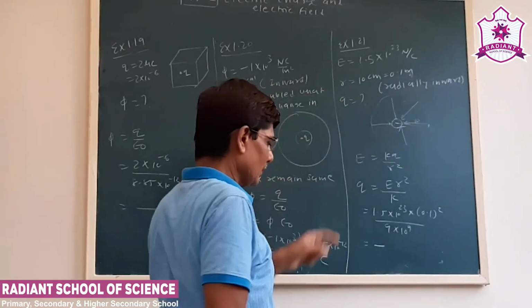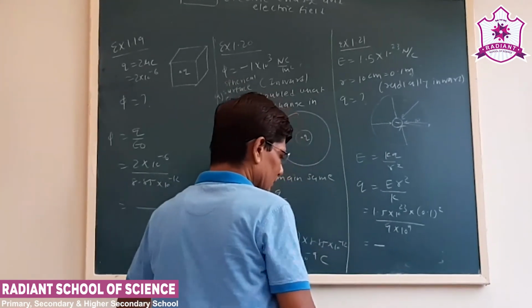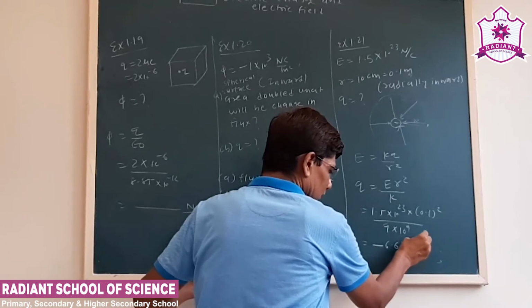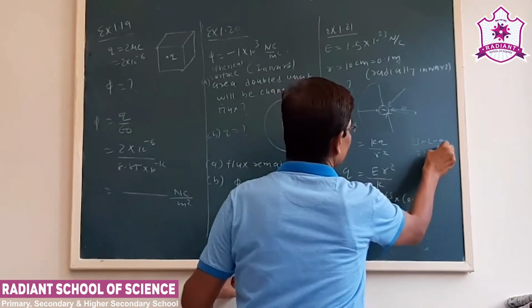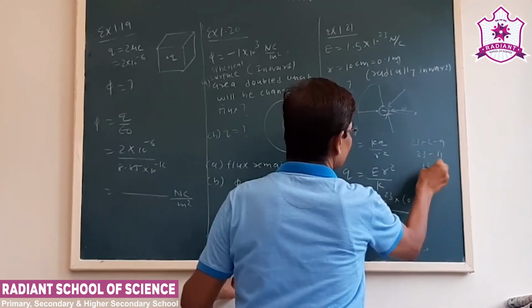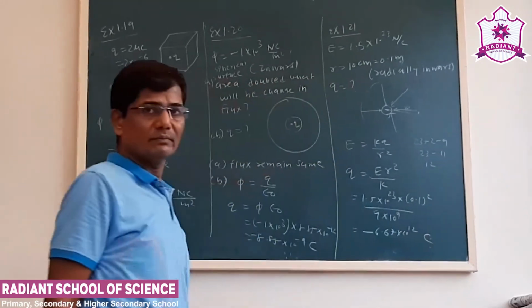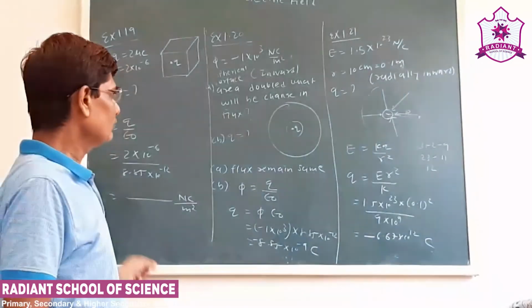So this will be 6.67 into 10 to minus 9, and the power 3 minus 11, that will be minus 12 overall. Okay, this will be the magnitude of the charge. This is how we can solve this given problem.